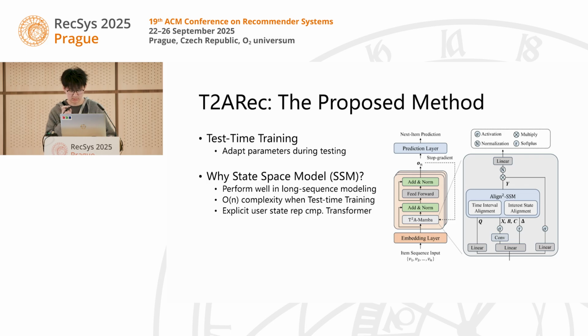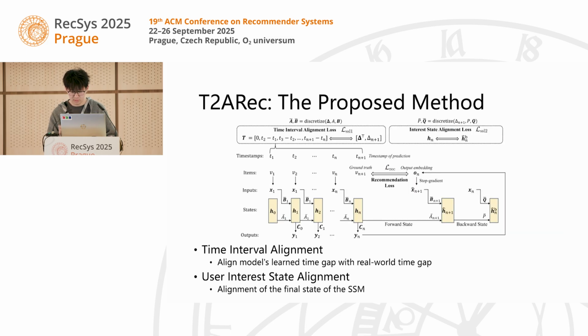Let's break this down. First is the time interval alignment, and the goal here is to align the model's learned time step with the real-world time steps. Here's how it works. During the testing, the model generates the dynamic time gaps, the delta, from the user interaction sequences. But the delta only uses the user behavior's past time steps and ignores the prediction time step, which means the time when the recommendation will happen.